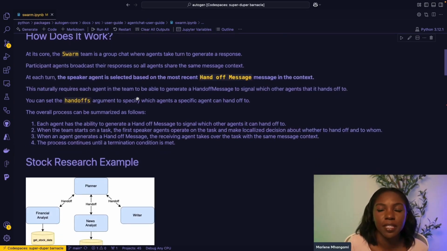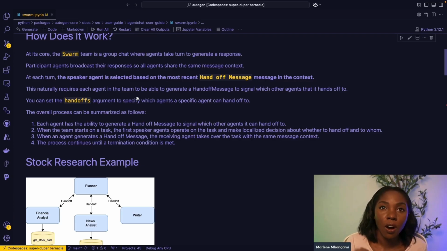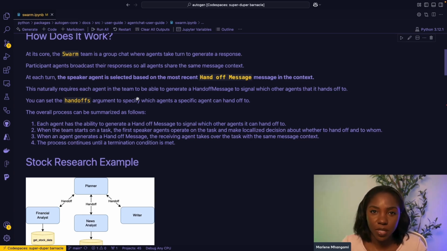How does it work specifically? You can imagine that all of these agents are in this group chat and all of them share the same context. They can read all of the responses from the other agents. They can read the user inputs. And so when a speaker agent or the main agent that's completing a specific task, maybe one agent starts off with the task, when they feel like they've completed their task, they will make a decision based off of the message history and the context and the response they're going to give. They'll make a decision on which is the next agent they should hand over to complete the next task to get them towards their goal, to move them forward towards their goal.